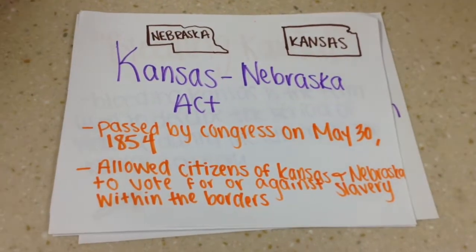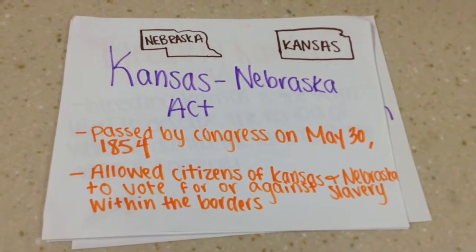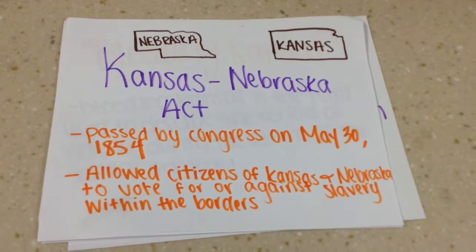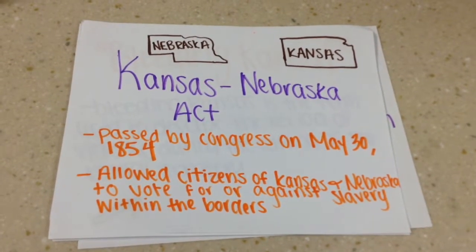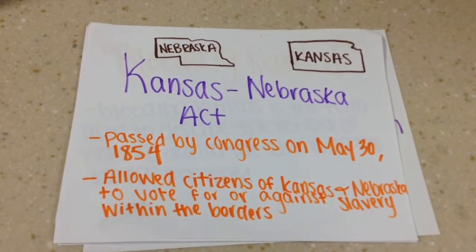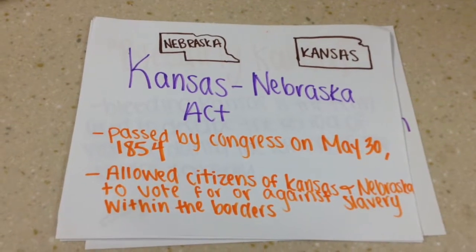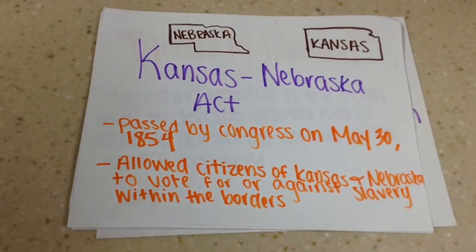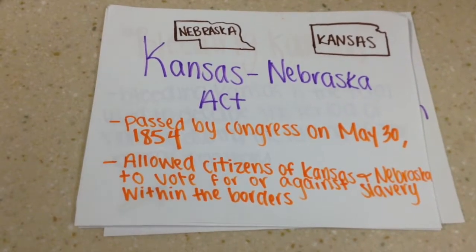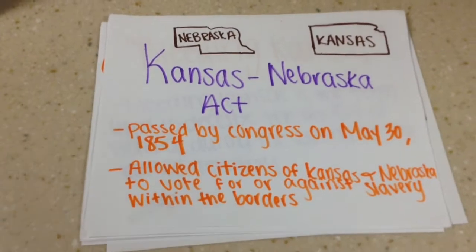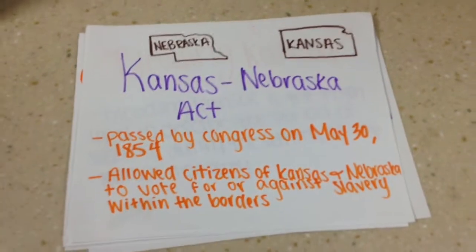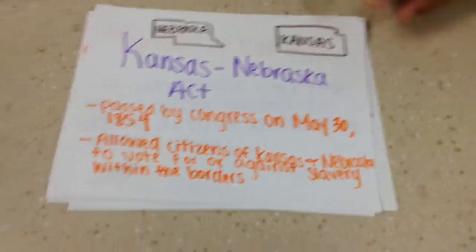The Kansas-Nebraska Act was passed in 1854 and allowed citizens of Kansas and Nebraska to vote for or against slavery within their borders. Although this law was passed, many people from the state of Missouri crossed the border and would illegally vote. This act led up to a mini-war known as Bleeding Kansas, which is our next slide.